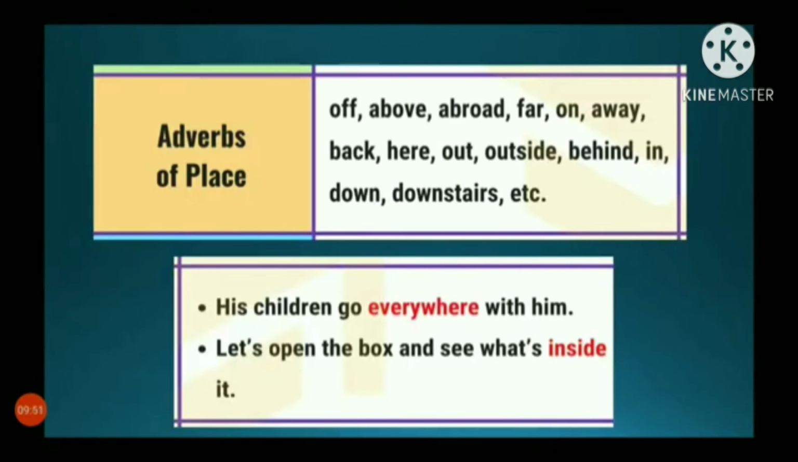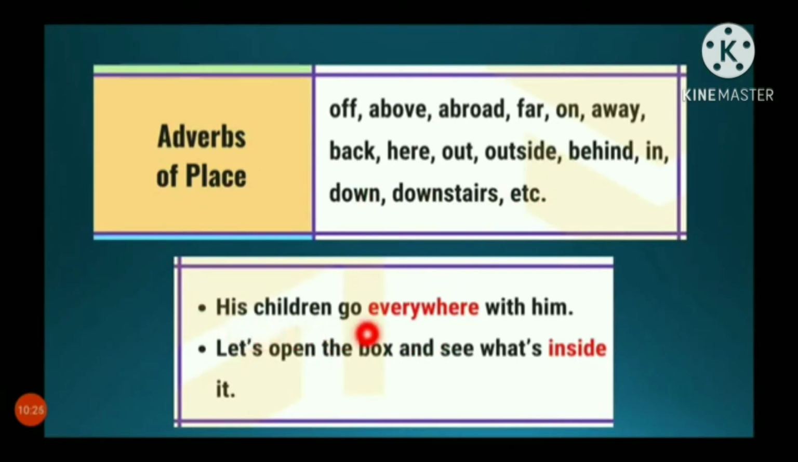Next is adverbs of place. To describe place, they are said to be adverbs of place. The words which are used are off, above, abroad, far, on, away, back, here, out, outside, behind, in, down, downstairs. These are the words used to describe the place of the sentence. They are used to describe the place and frame a sentence which can be understood easily.